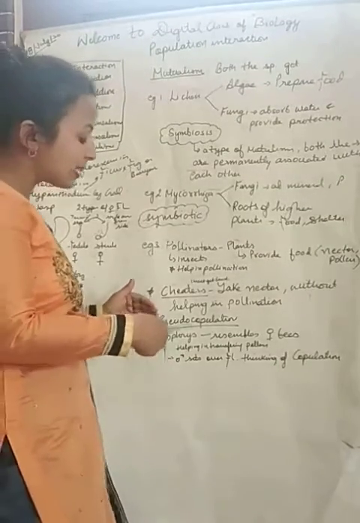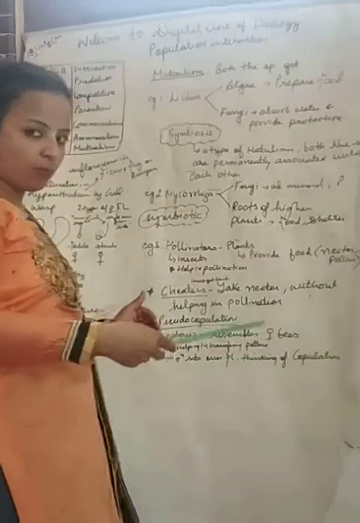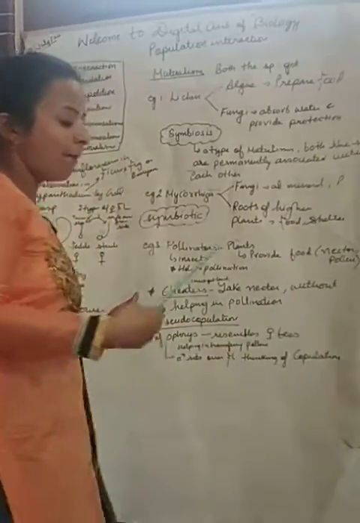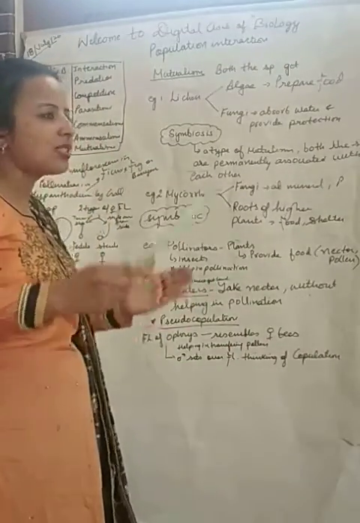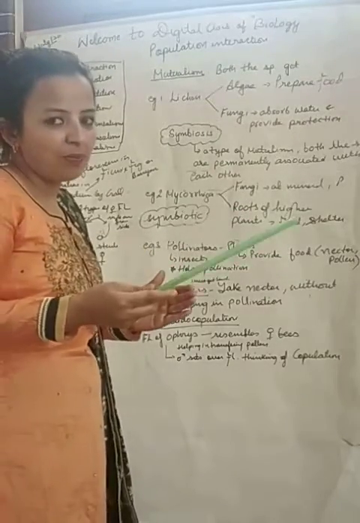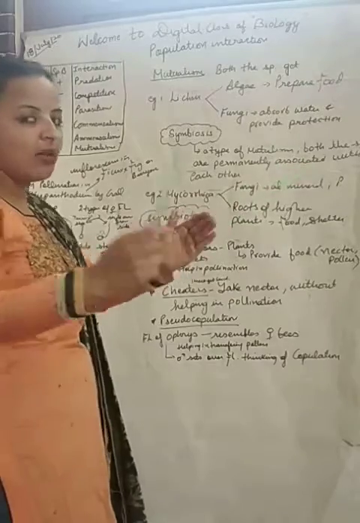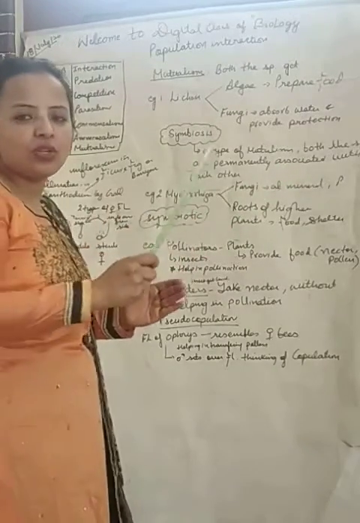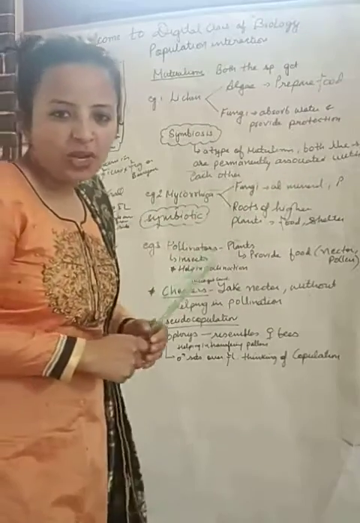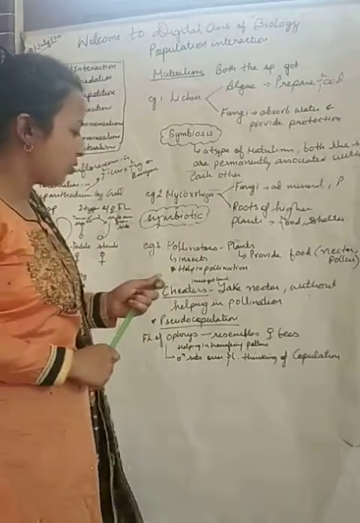Because it is sitting on the flower with the aim of copulation, but there is no copulation because that was not a female bee, it was actually a flower, and when it moves from one flower to another with the aim of copulation, it is actually doing pollination. So I hope that the things are clear to you.